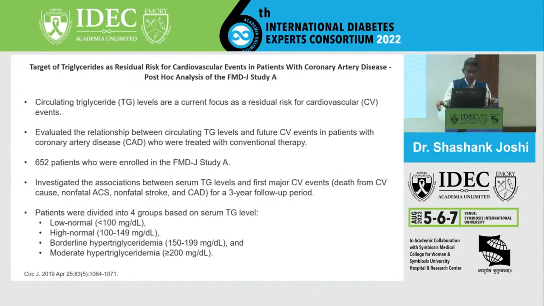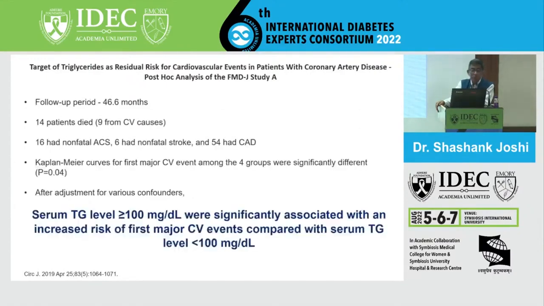And this is the FMD-J Study A data, clearly recognizing low normal triglyceride below 100, high normal 100 to 149, borderline 150 to 199, and moderate hypertriglyceridemia. They looked at outcomes between triglycerides and first CV events, first onset: death from CV disease, non-fatal acute coronary syndrome, non-fatal stroke, and coronary artery disease, and followed them up for 3 years. And the Kaplan-Meier was clear-cut.